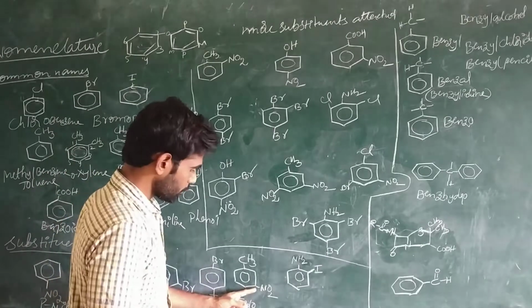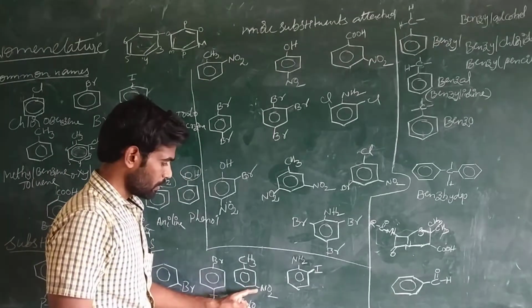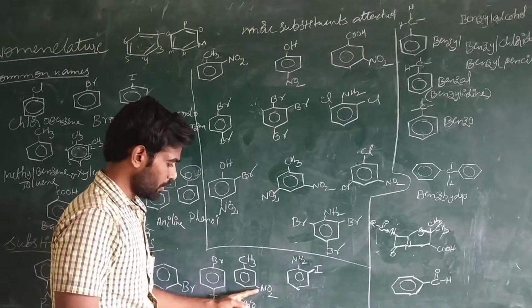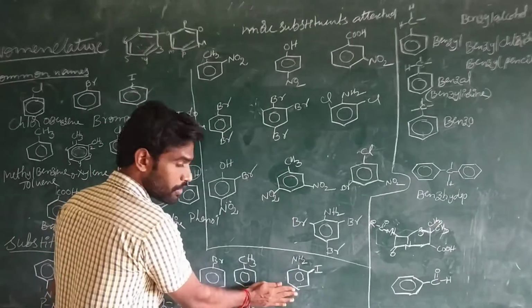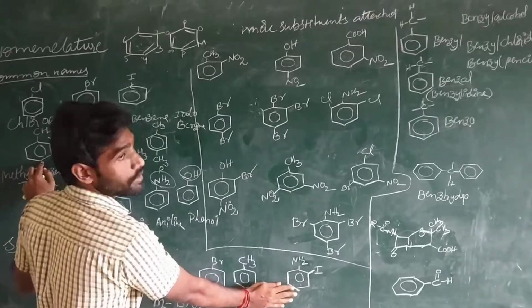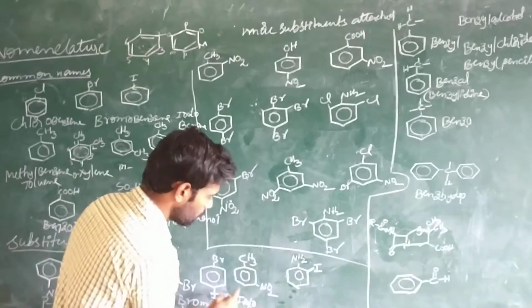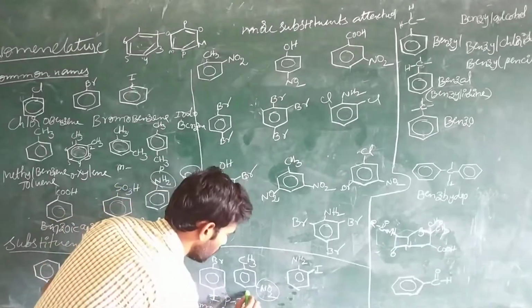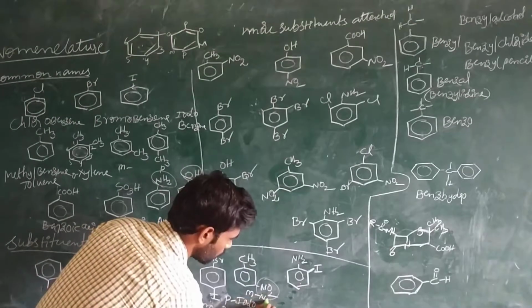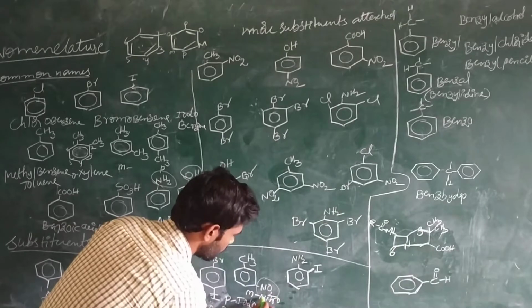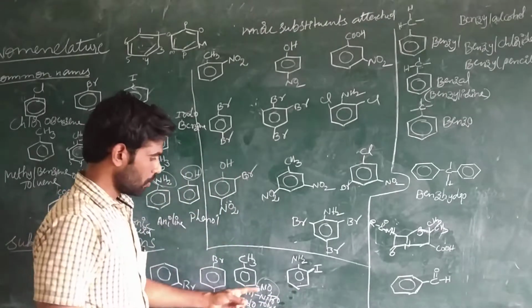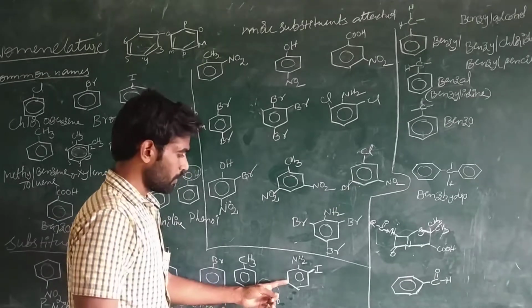This one is meta-nitro. This molecule is the toluene molecule, right? This one is toluene, explained here. And this one is meta. The nitro group is present at the meta position. That's why it is meta-nitrotoluene.